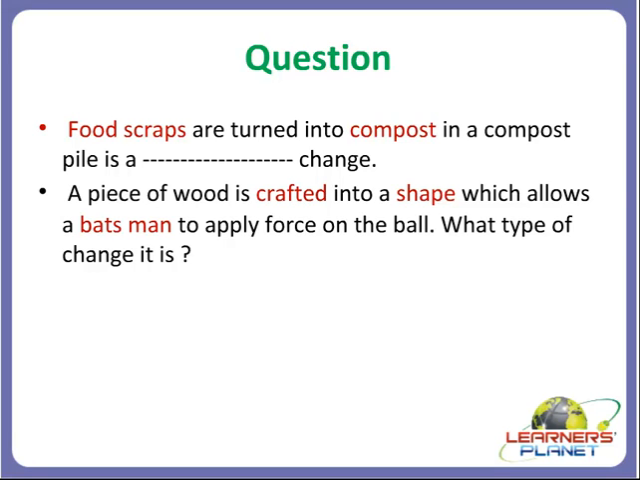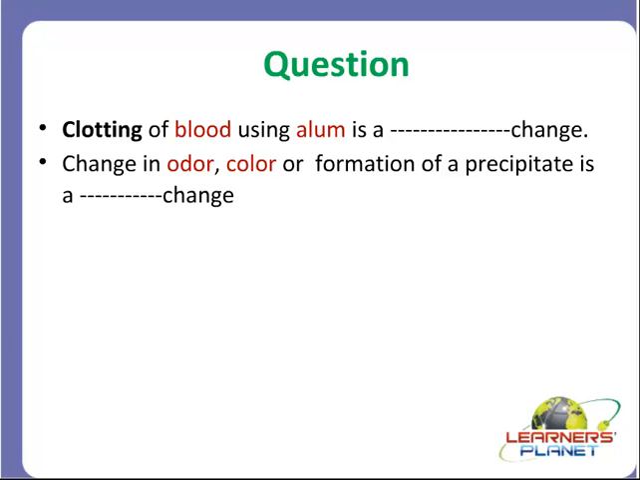So what type of change it would be students? It would be a physical change. As we know that in a physical change, what happens? The state changes or the shape changes, but the chemical properties remain the same. Got this point? Now let's move to our next slide.